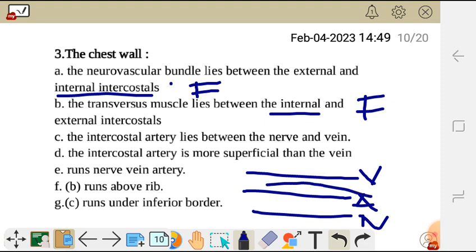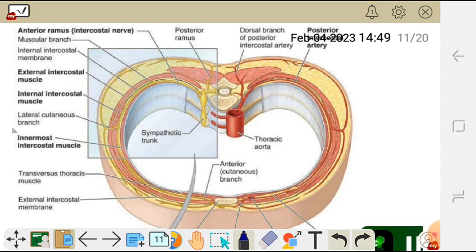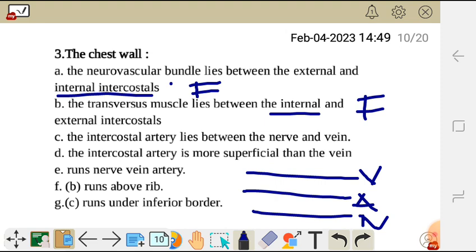So what is in between is the artery. As we can see in this diagram here, we have the vein on top followed by the artery and the nerve below. So this statement C, the intercostal artery lies between the nerve and the vein, is true.